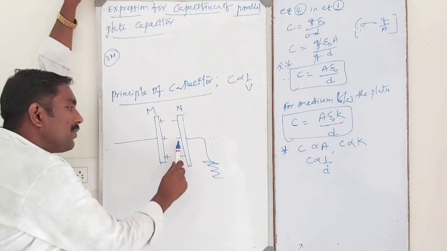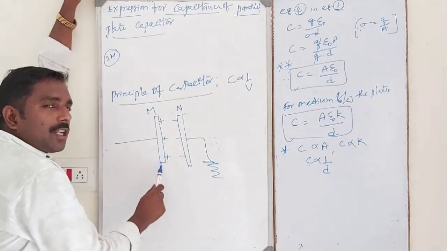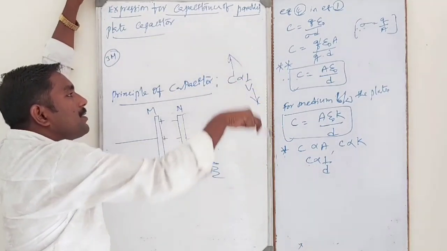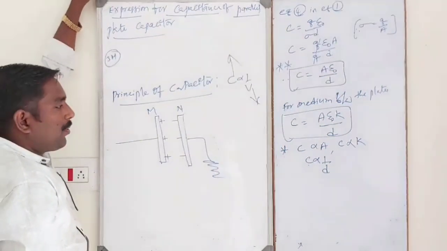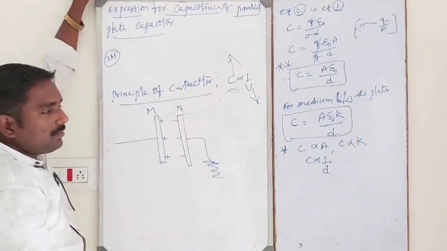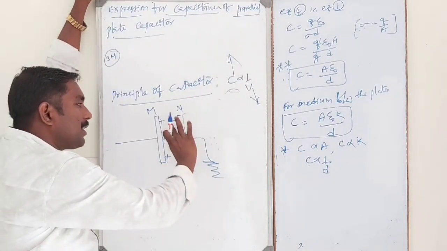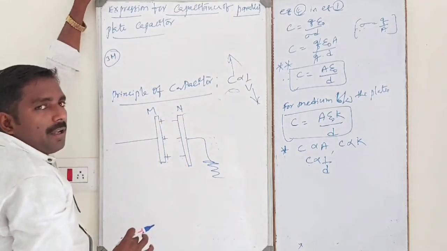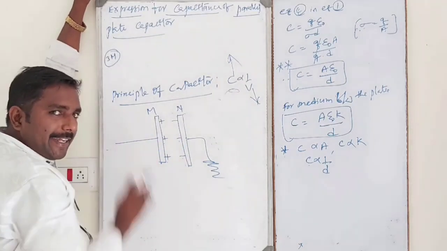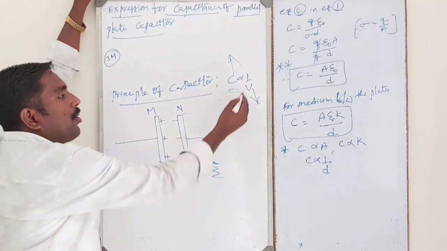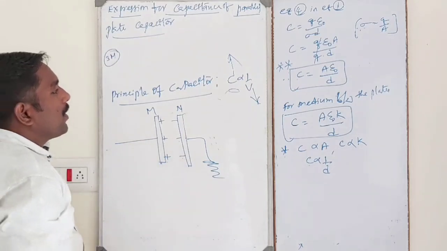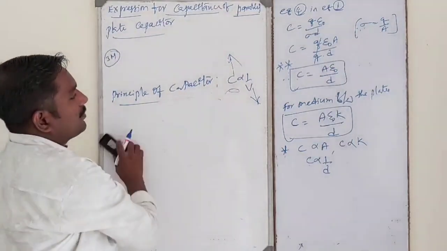Because of negative charges which are closer to the M plate, its potential decreases. Potential decreases, so capacitance increases enormously. This is the basic principle of capacitor: only negative charges are present on the N plate, closer to the M plate. Because of negative charges, potential of M decreases, and capacitance increases enormously. Okay, students.